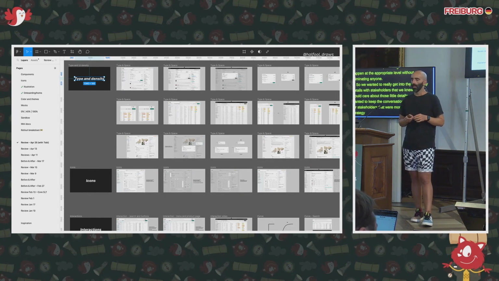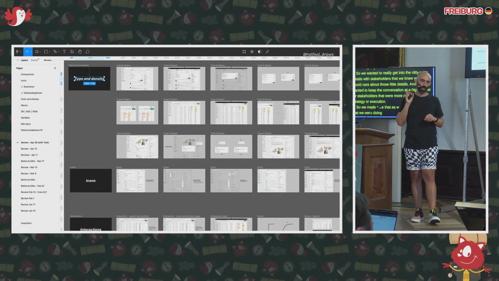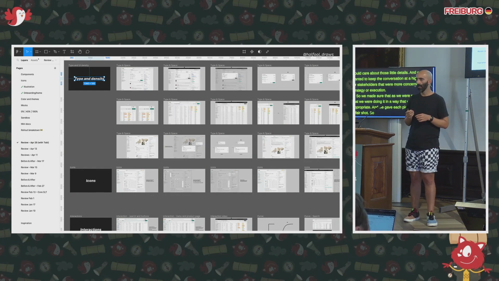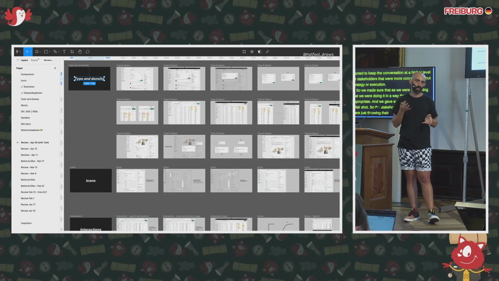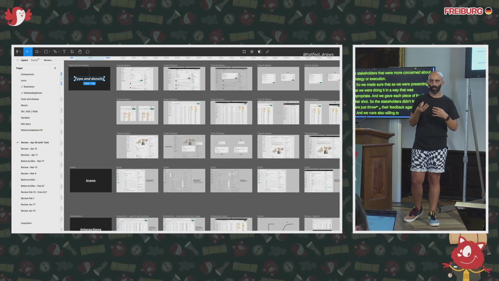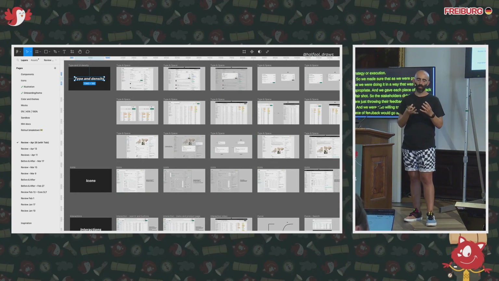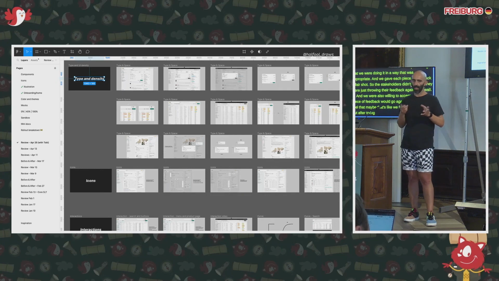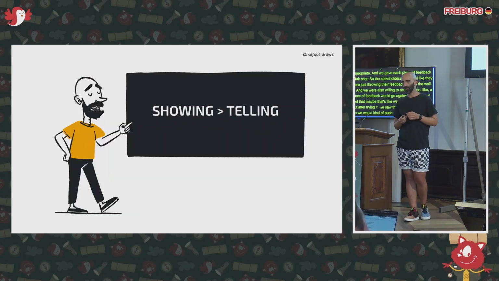So we made sure that as we were presenting, we were doing it in a way that was appropriate. And we gave each piece of feedback a fair shot, so these stakeholders didn't feel like they were just throwing their feedback against the wall. And we were also willing to accept when a piece of feedback would go against our initial gut feel. Maybe we felt like it didn't work, but after trying it, we saw that there's some value, so we would push ahead with some of those pieces of feedback because they strengthen the design language.